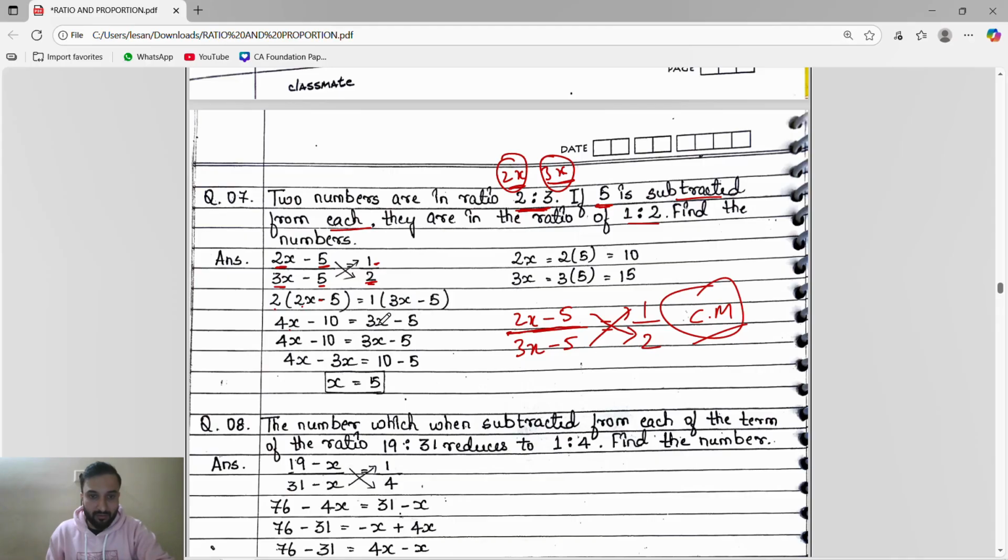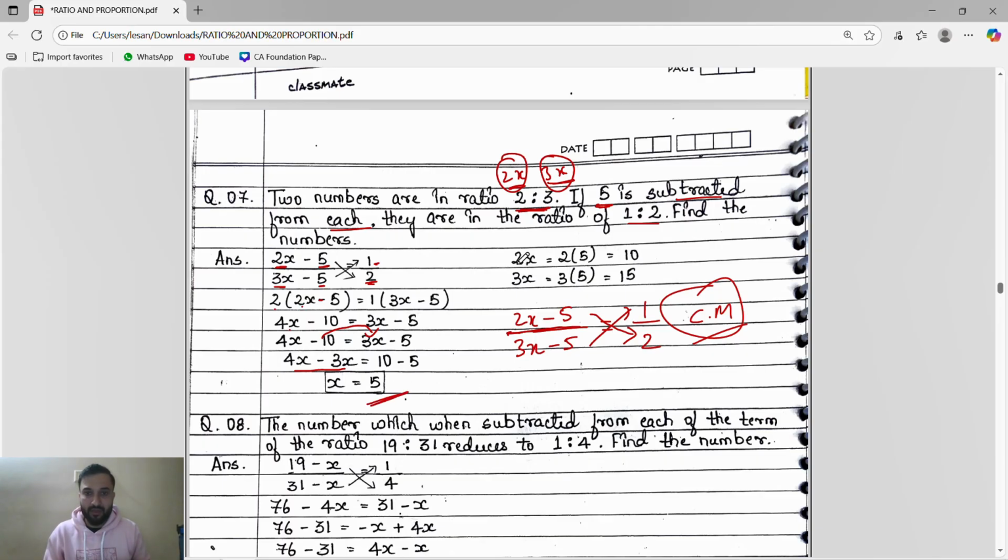Here 1 into 3x minus 5. So what I will do, I will bring the x one side. In maths only we will do, in real life we will not do, x one side. So this is plus, when it will come this side minus 4x minus 3x, and this is minus 10. When it will go that side, it will become plus 10. Plus 10 minus 5. Okay, 4x minus 3x is x, and this is 10 minus 5 is 5.